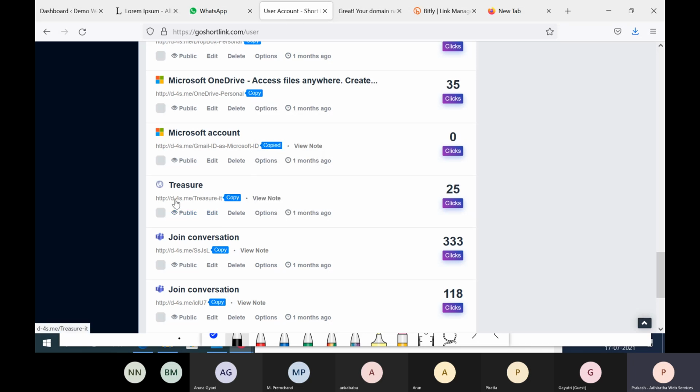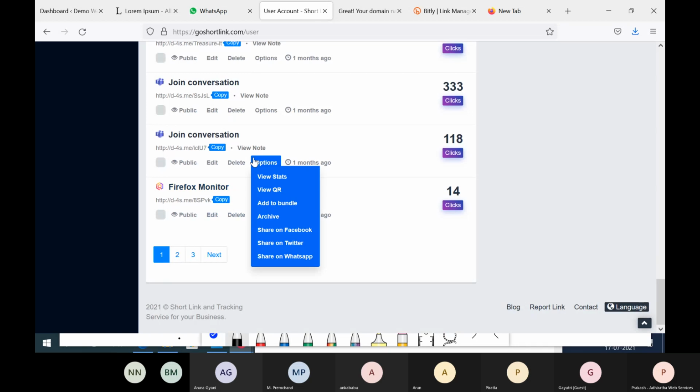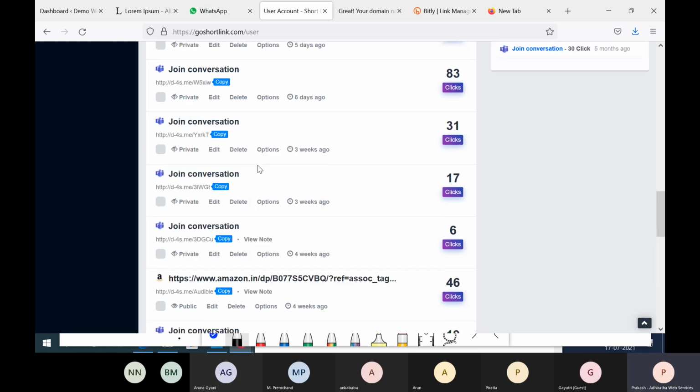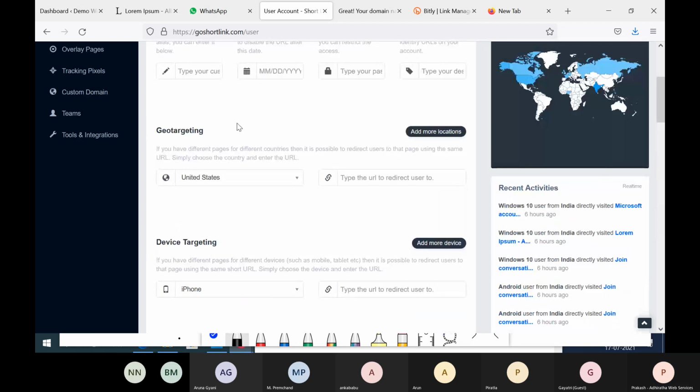Same way here, see, one more link is here called Treasure It, right? Custom, yep. Dropbox personal. If you want to invite a Dropbox person, so what I did, Dropbox-personal. And this one you see, Teams link only, I may have named it as a day session. That means it is an alias for me. So I'll come to know here it's a day session, right? This is what custom alias is.